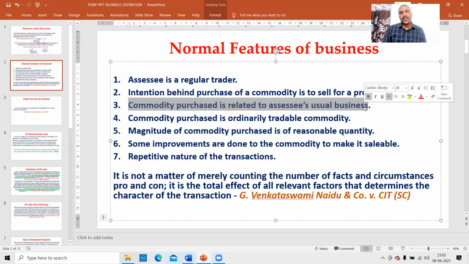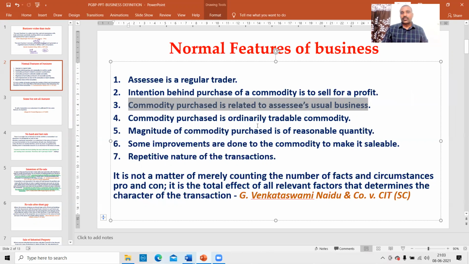I purchased a commodity to resell it, but whether it is the regular commodity which I am dealing with, no, something unusual. Regularly I am purchasing and selling mobile phones. Suddenly I purchased gold and sold it with an intention to get profit only. I thought that definitely the stock market will crash and gold prices will increase. So I purchased the gold and sold it. That is not related to my regular business. I purchased with an intention to resell at profit, but that is not the regular product which I am dealing with.